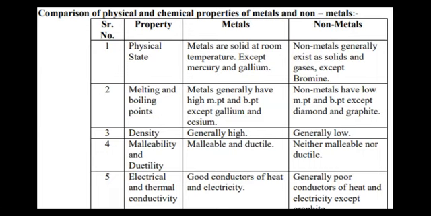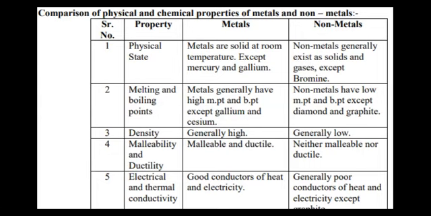So of course they have low melting and boiling points, except diamond and graphite. And of course, one more exception is there, that is boron. But boron belongs to the metalloids because it shows some properties of metals and non-metals.